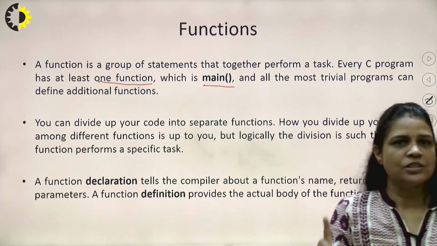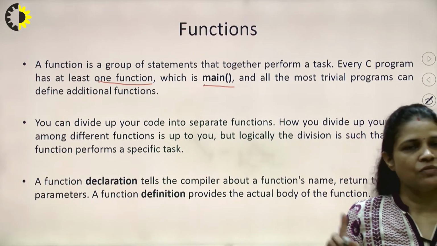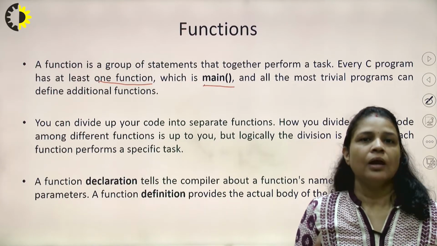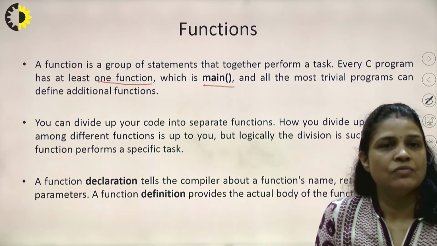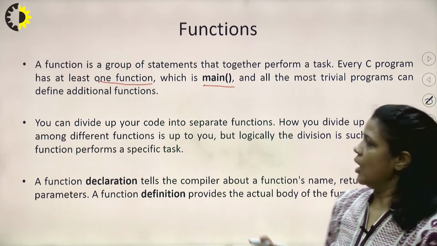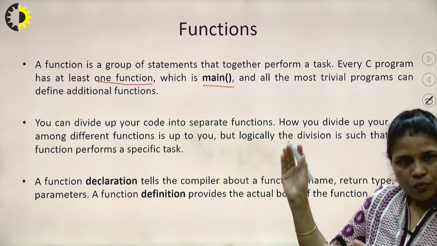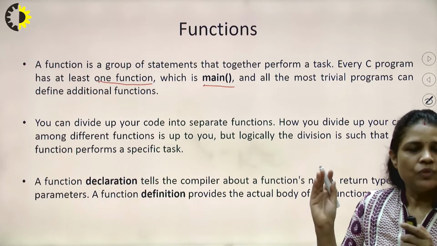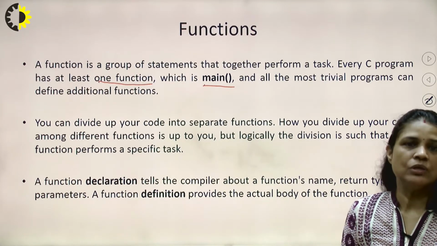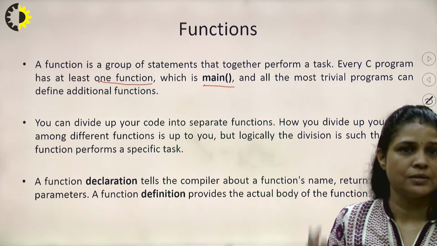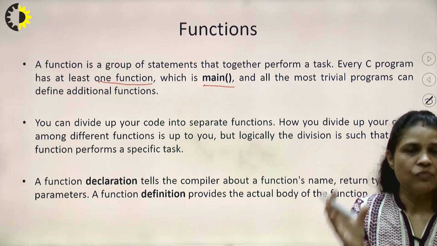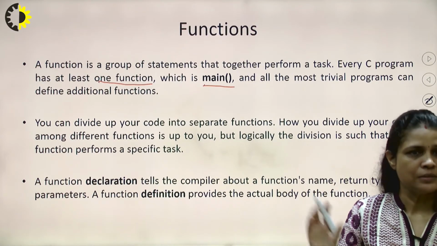The main function is a function which every C program has, and every C program can have some additional functions. Okay. So what is the need of the function? When we have a lengthy logic and we need to divide that logic into subparts, subtasks, then we can have different functions for different subtasks.